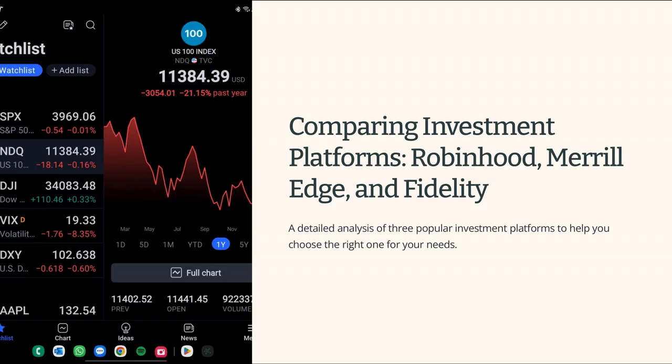Merrill Edge, on the other hand, provides a more comprehensive set of features, including research reports and advanced trading tools. Fidelity stands out with its robust set of features like extensive research, customizable dashboards, and advanced charting tools. It offers a wide range of investment options, including stocks, bonds, ETFs, and mutual funds.